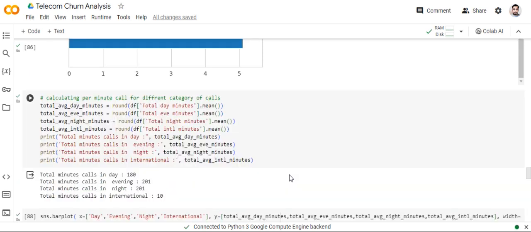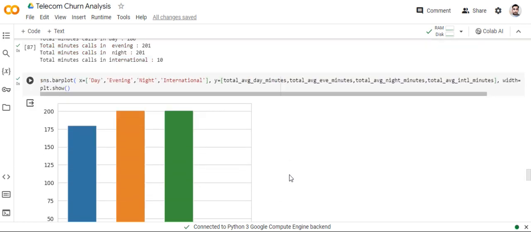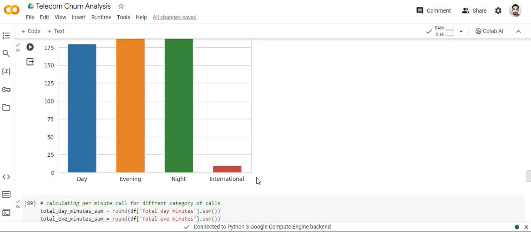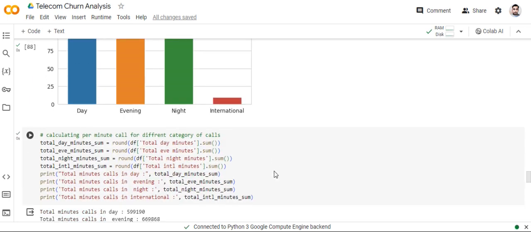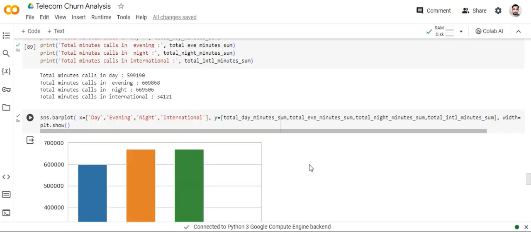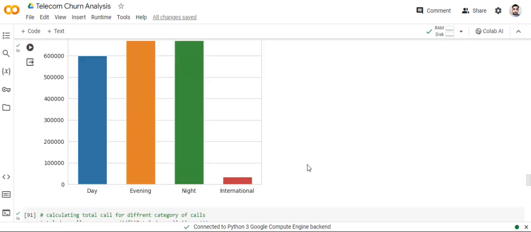Okay. Calculate the per minute call of different categories. It's the total calls of the different categories. International call is very low, night call is high, evening call and night call are the same, and day call is low. Okay, night and evening calls are high, and international call is very low. Calculate the per minute call in different categories. Night and evening call per minute are the same. Day calling minutes are low, and international calling minutes are very low.